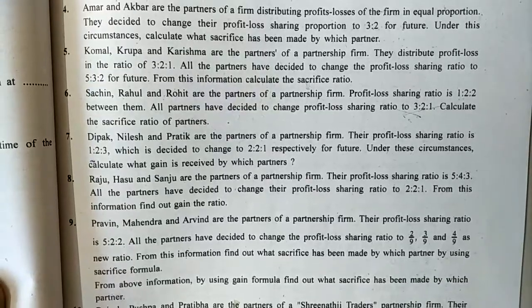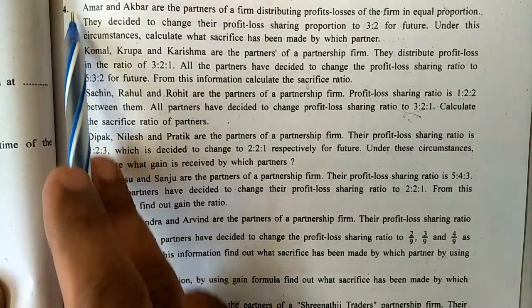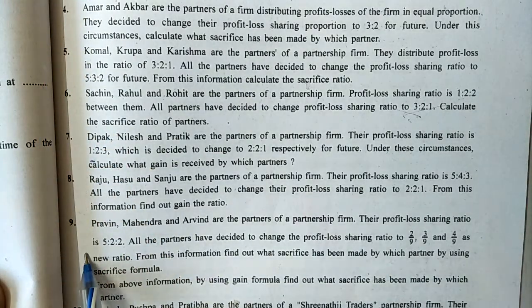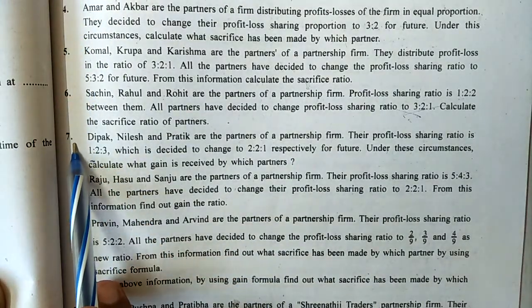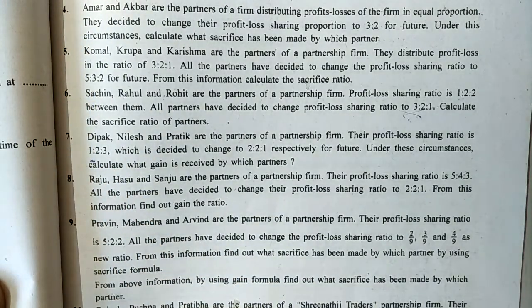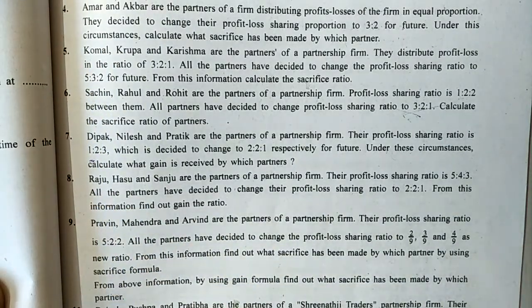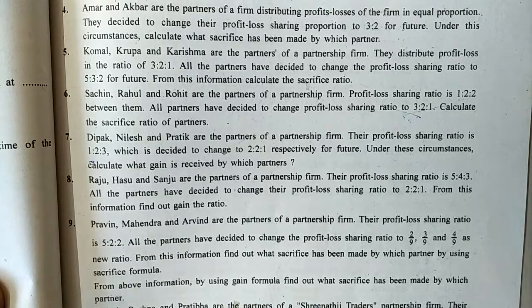Okay, just for your reference, this is question number 4 to question number 9, in which we have today solved question number 4 and question number 7. You can take a screenshot if you do not have the textbook for question number 5, 6, 8 and 9, which are to be tried as homework. Now for today, I am skipping 10th and 11th. I will continue with them in the next classes because they are big sums. Today I will be explaining the 12th question, which is related to reserves and accumulated losses.